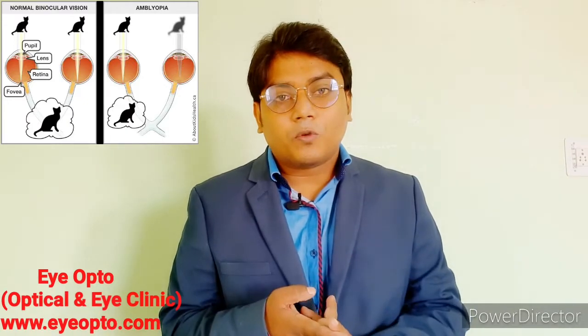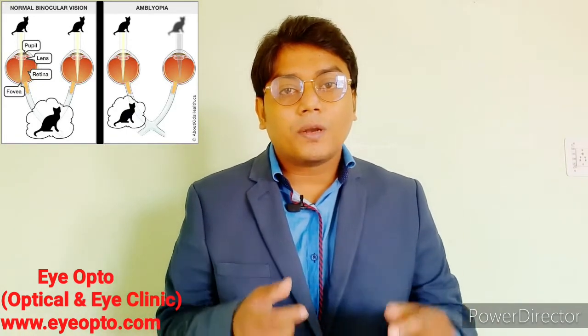So why is it called lazy eye? In an amblyopic eye, the lazy eye does not work properly with our brain. Our brain does not recognize the sights coming from the lazy eye. Our brain works more and more with the stronger eye. That's why the stronger eye becomes stronger and its vision increases, and the weaker eye becomes weaker, meaning our vision gets worse day by day. This case is called amblyopia.